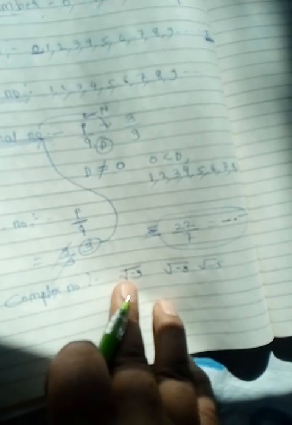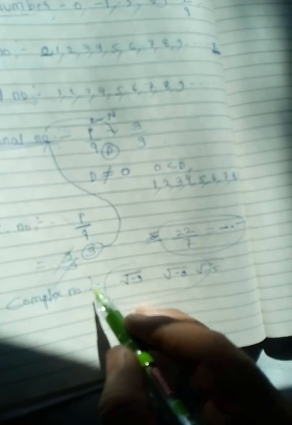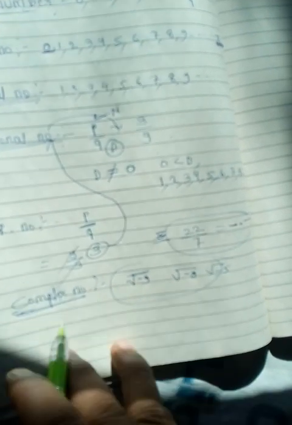Okay, now the next one is the complex number. What is called a complex number? Maybe you have seen numbers like the root of minus 5, or the root of minus 9, or minus 8. That means inside the root there is a minus sign and some number. This type of number is called a complex number. So the complex number is clear.